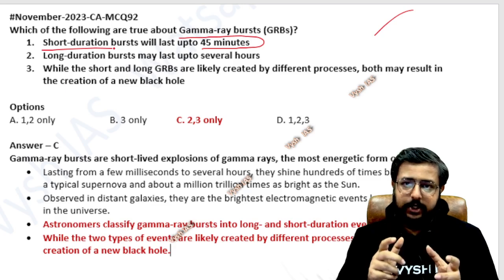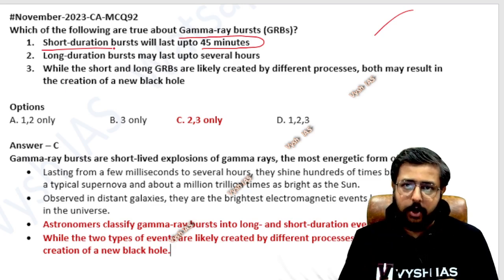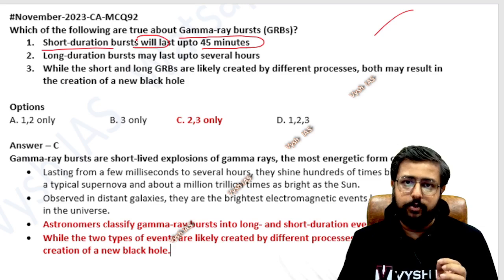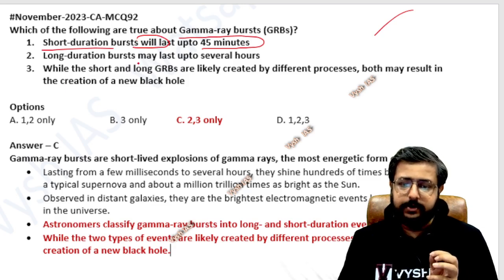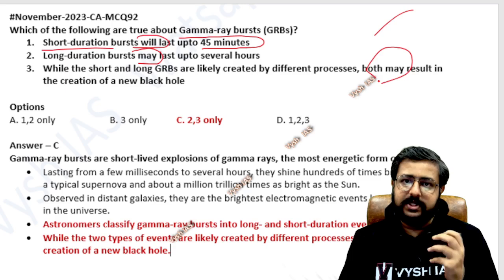And one trick I will tell you for these kinds of questions: whenever UPSC tells something with surety, that statement will be wrong. Like here they're telling this will last up to, surely will last up to. So that is a wrong statement. But in the next two statements, this may last up to hours, and this may result in a black hole. So that is a possibility, and anything is possible.